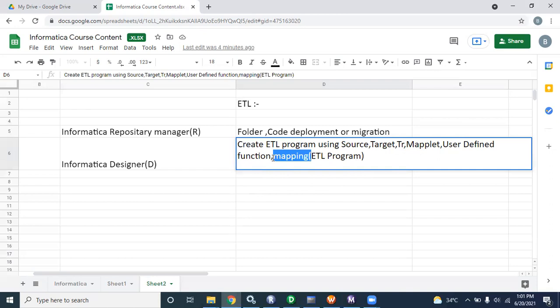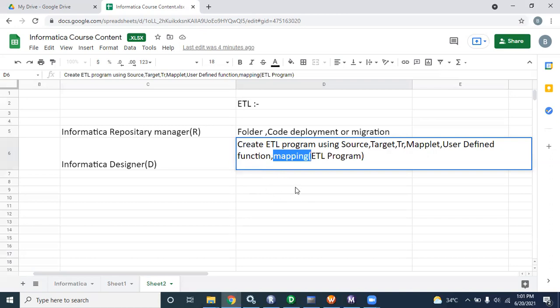Using mapping, we can transform the data from source to target. Suppose we have data in the source, we can move the same record into the target using the mapping. That mapping denotes an ETL program. Is it clear for everyone? Yes, yes, absolutely, the ETL program is the mapping.